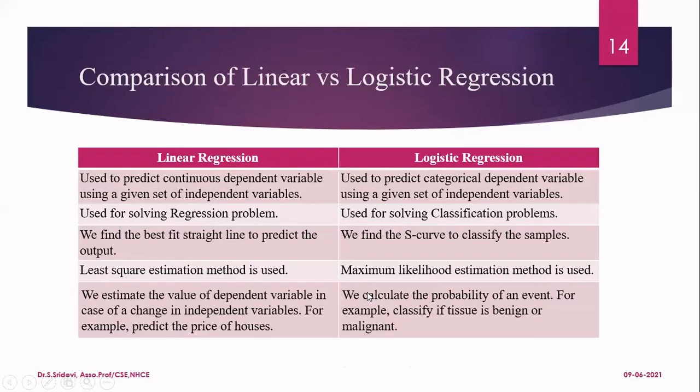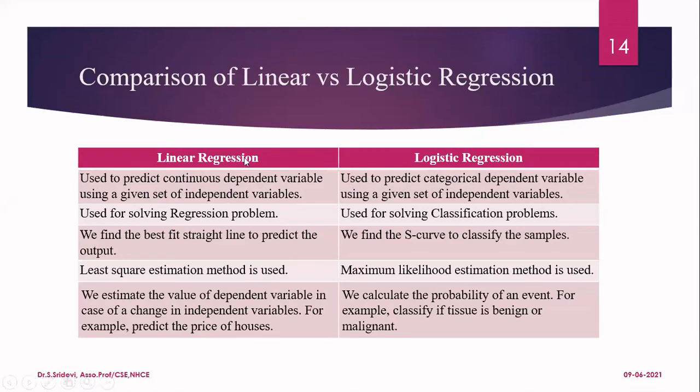So this is about the given example. Now let us see the comparison between linear regression and logistic regression. You can use linear regression to predict a continuous dependent variable using a set of independent variables. Whether it is linear regression or logistic regression, we have a dependent variable as well as independent variables. We are going to predict the value of the dependent variable with respect to the independent variables only. But if it is linear regression, we are going to predict continuous dependent variables, whereas if it is logistic regression, we are going to predict a categorical dependent variable. This is the first difference.